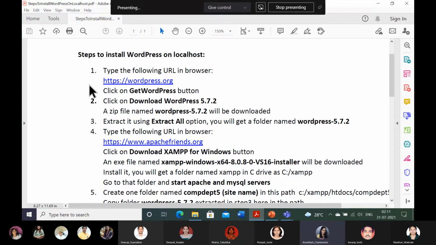Let us start with the first point as per the outline, that is installation of WordPress on localhost. Whatever I have explored, whatever I have followed, all the steps I have written here in this PDF, and I will be taking reference of these steps, and I will demonstrate actually the WordPress installation. Each and every minute step I have written. So this is how I have explored.